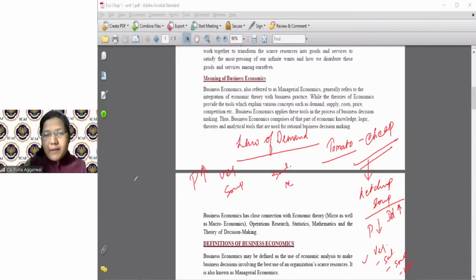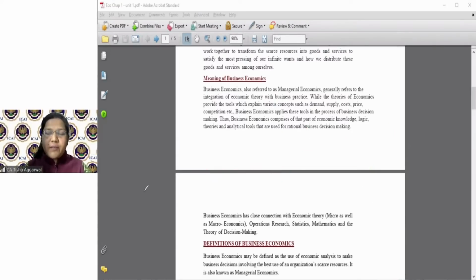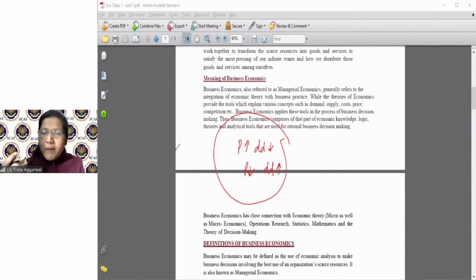Correct. What is happening? Here you derive the law of demand. And the law of demand states what? That the moment you increase the price, your demand decreases. The moment you decrease the price, your demand increases. So as a business economist, as a chartered accountant, you are going to analyze from that angle also: how the demand of that particular business is going to get affected, how the supply of that particular business is going to get affected. This is something which is shown by business economics. I hope this is clear to everybody.